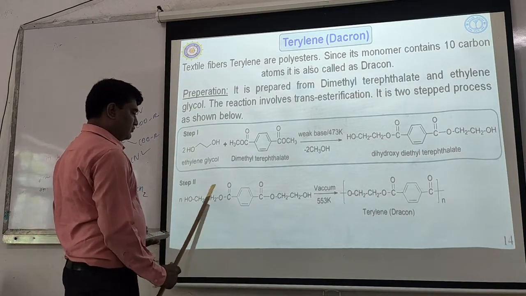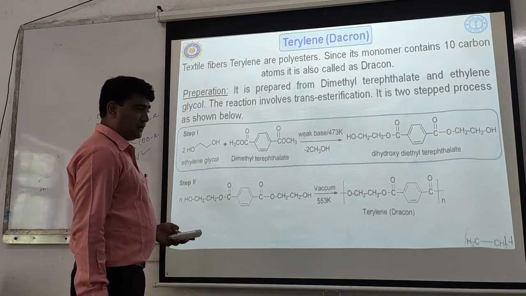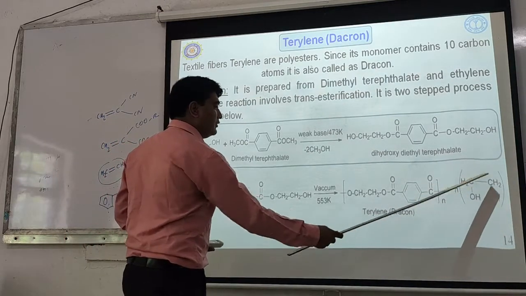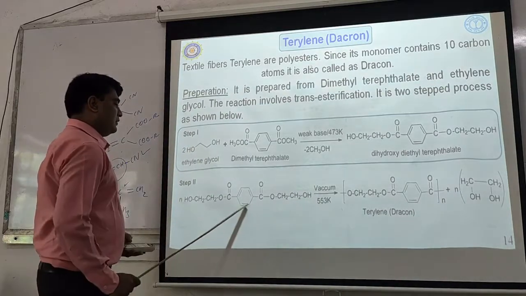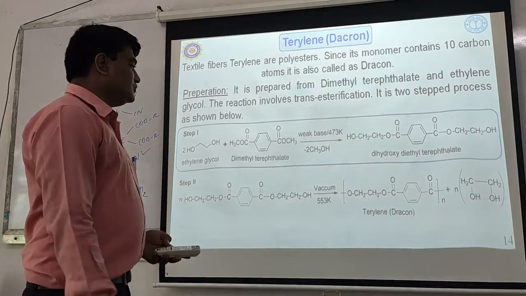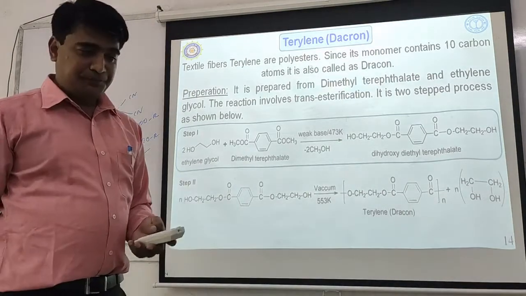One molecule is condensing. Okay? What is that one molecule that is condensing? Ethylene glycol. So n number of ethylene glycol will go out, eliminate, and the corresponding polyester polymer will be obtained. Okay? So this is your Dacron.